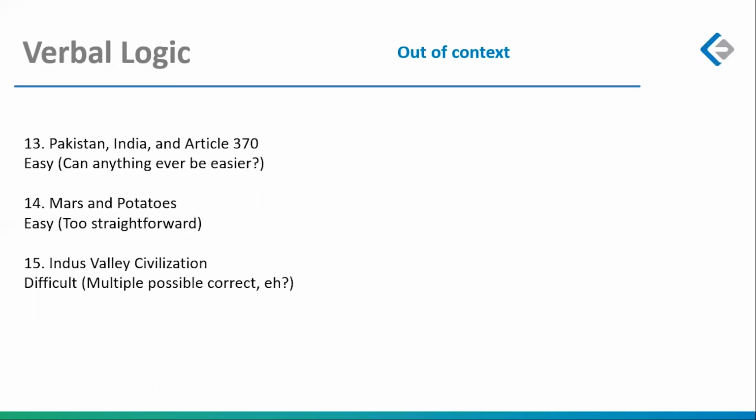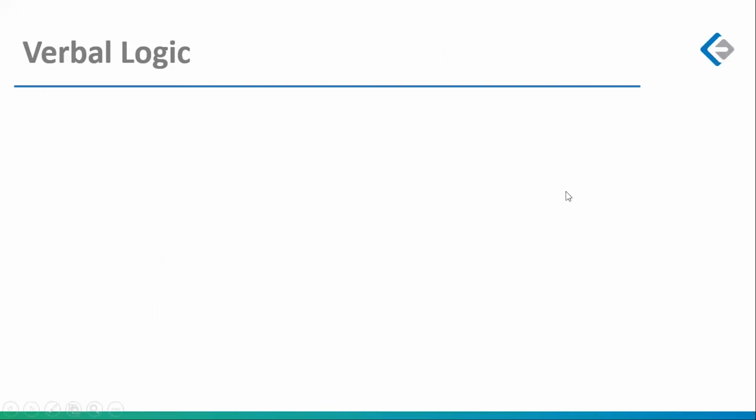Again, a reminder that your selection strategies in the last 15 days have to be at a pro level. They have to be at a God level. You see a question and that question has to tell you, okay, this is something that you don't want to attempt. You have to develop that level of selection skills. 13th, very easy. 14th, very easy. Indus Valley Civilization, just not worth it.